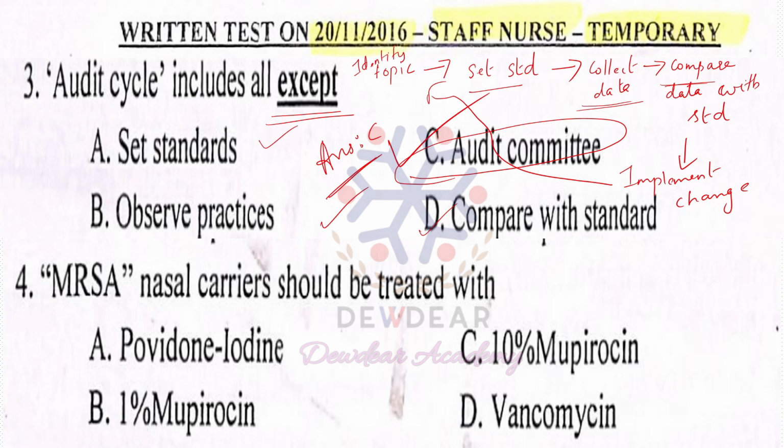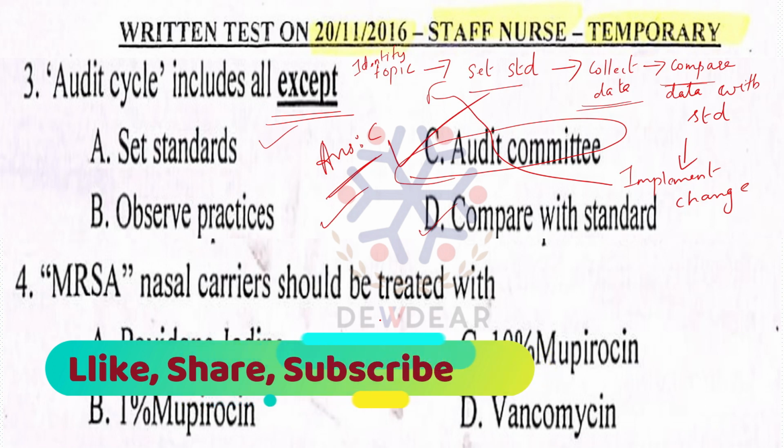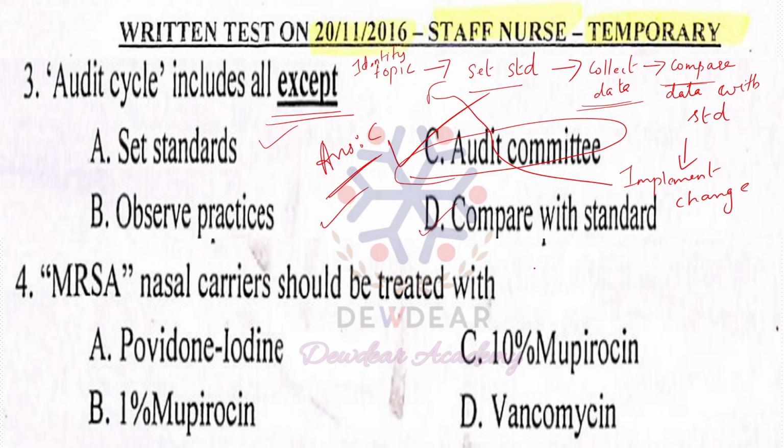Here we should know that mupirocin or Bactroban is effective in removing Staphylococcus aureus from the nose over a few weeks. It can be given as a topical antibiotic ointment, applied in the inner part of the nose to reduce the amount of MRSA.